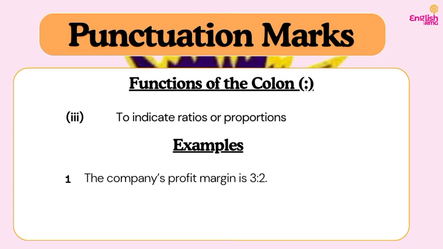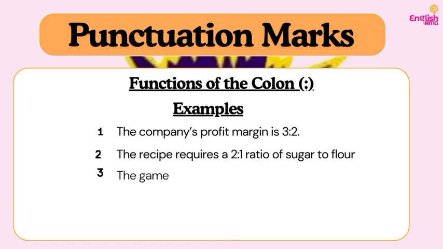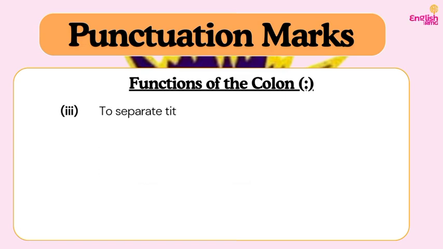3:2. So colon is the punctuation that is used in mathematics, or even when you are trying to just explain something in English that is in ratio, to indicate what? Ratio. Example 2, we have the recipe requires a 2-to-1 ratio of sugar to flour. So when you're trying to explain something in ratio, you use the what? The colon. Example 3, the game score was 5:2 or 5-to-2. Do you understand? So this is another function of the colon.